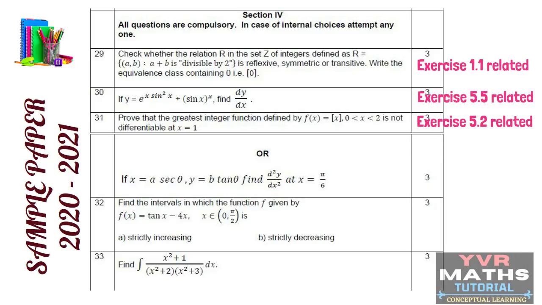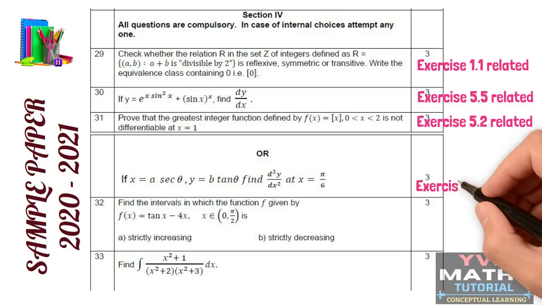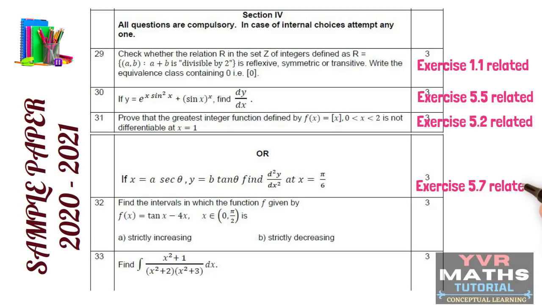In question number 31 they given internal choice. The internal choice question also they taken from the same chapter, but based on the concept second order derivative. This question is related to exercise 5.7. So if you see the students here, question number 30 and question number 31, both the questions are from the same chapter continuity and differentiation, but they given from the different concept. One is from logarithmic differentiation, another one is from the differentiability, another one is from second order differentiation.